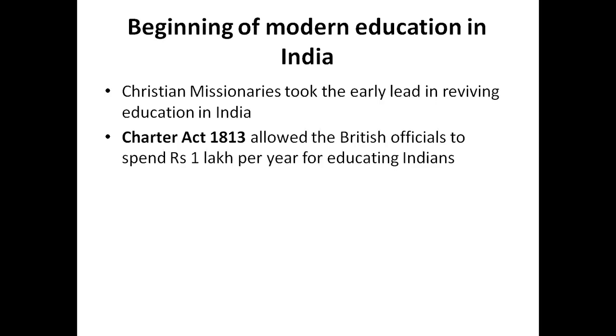Which act allowed the British officials to spend rupees 1 lakh per year for the education of Indians? So the answer is the Charter Act of 1813.